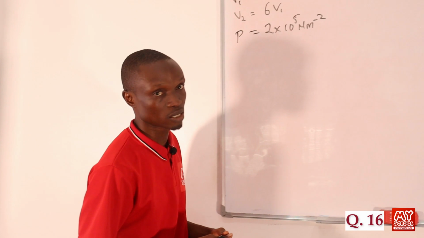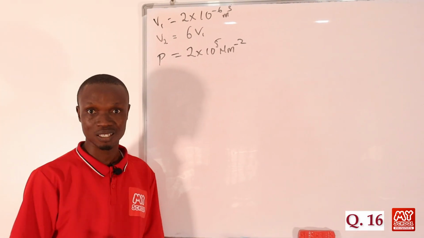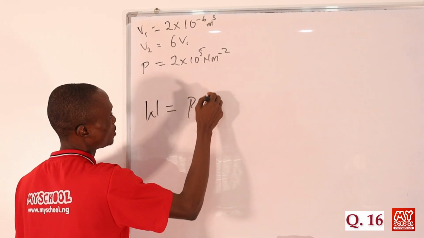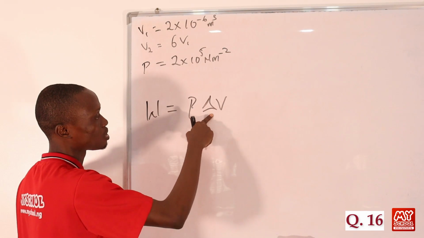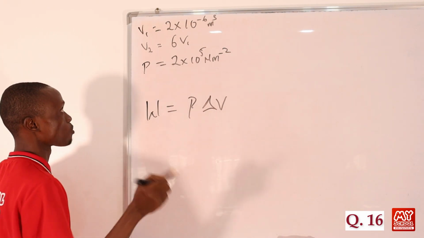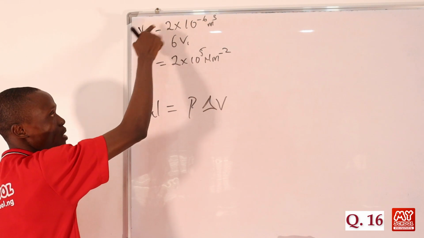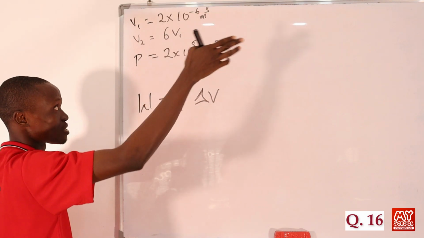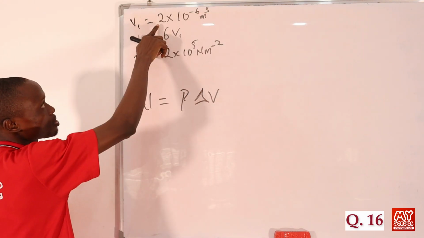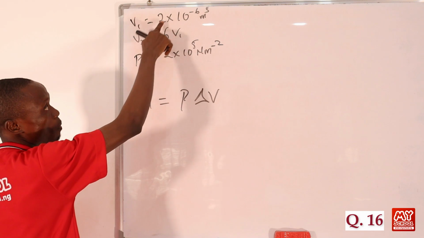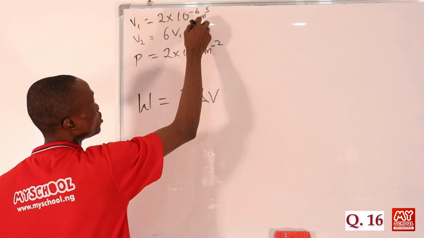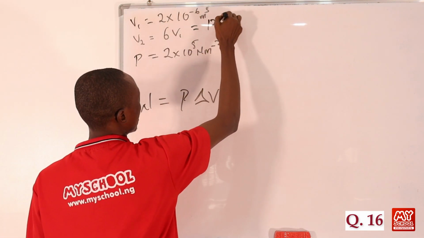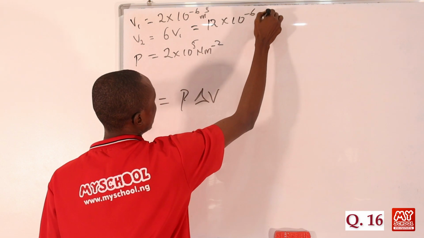The formula for calculating the work done by the expansion of a gas at constant pressure is given as W is equal to P times delta V, where delta V represents the change in volume. From the question, the final volume V2 is 6 times the initial volume. Since the initial volume is 2 times 10 raised to power minus 6, the final volume will be 6 times 2 times 10 raised to power minus 6. That will be 12 times 10 raised to power minus 6 meter cubed.